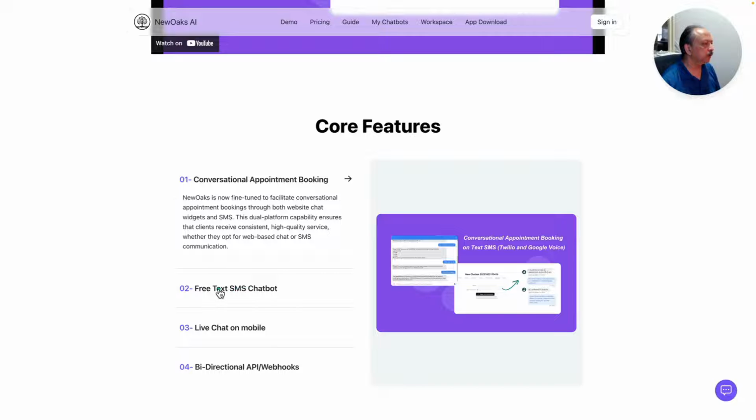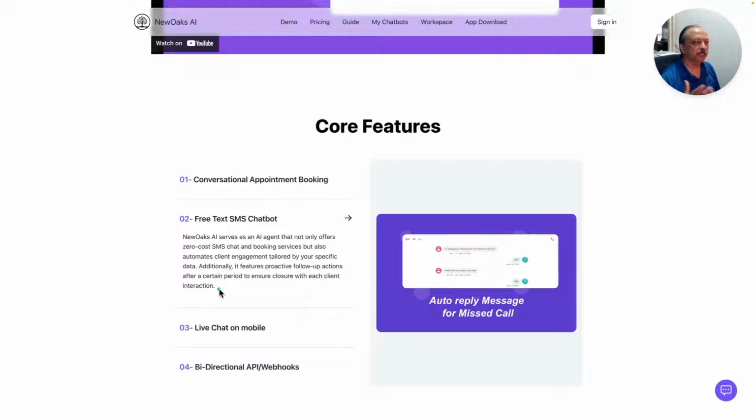You can also have a free text SMS chatbot. If you use an SMS tool like Twilio, NewOaks provides the capability of integrating with Twilio, then you can have the text messaging as well, or you can use the Google Voice setup.